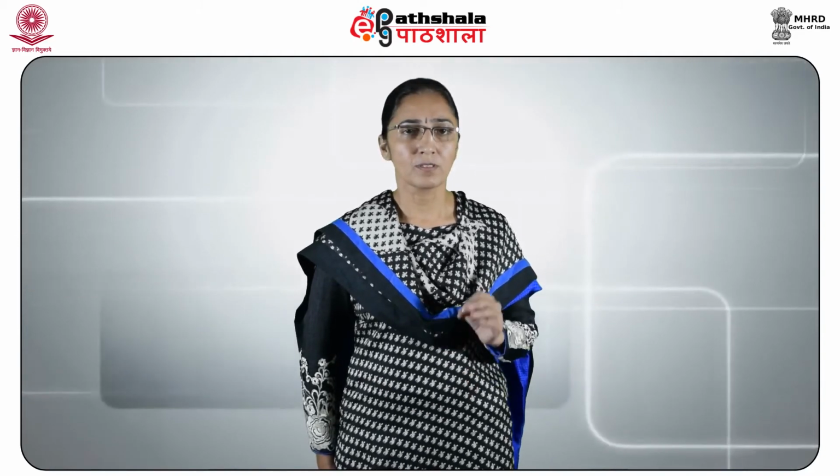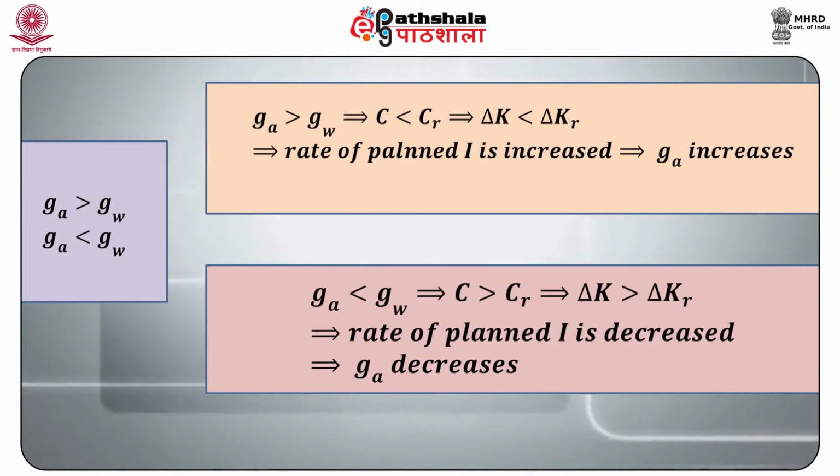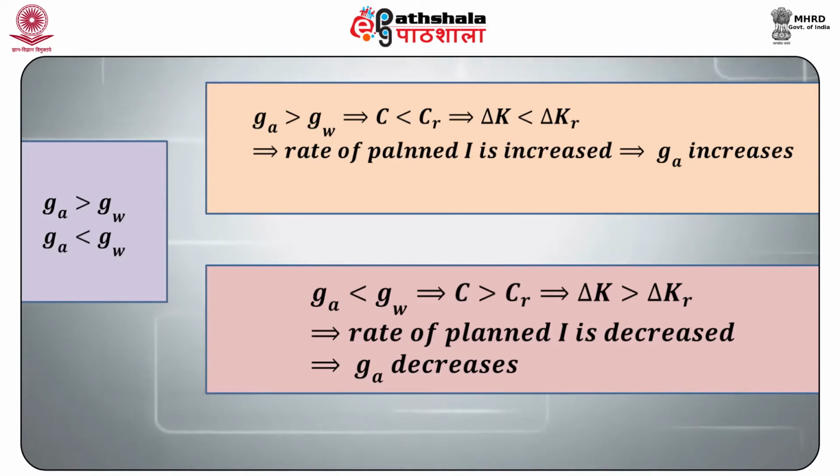Let us consider these two scenarios. Number 1, G_A is greater than G_W, and number 2, G_A is less than G_W. Using equations 5 and 6, we may write that if G_A is greater than G_W, this implies that C is less than C_r, or delta K is less than delta K_r.